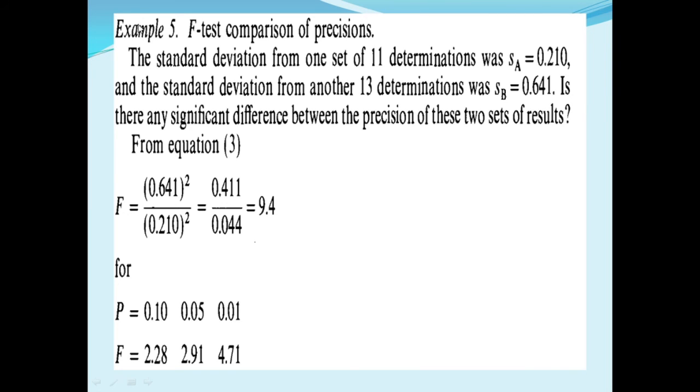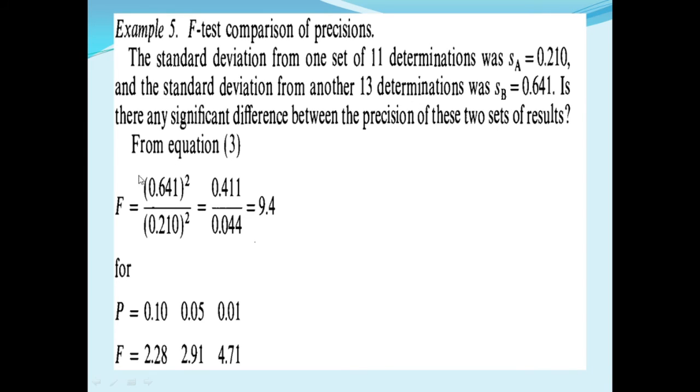These two values are given. Is there any significant difference between the precision of these two sets of results?